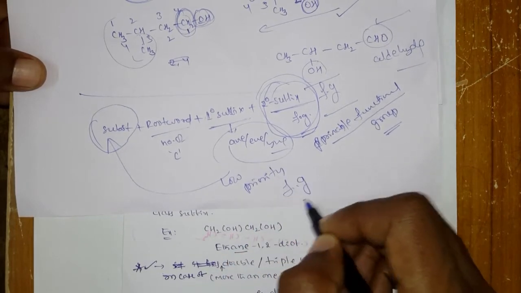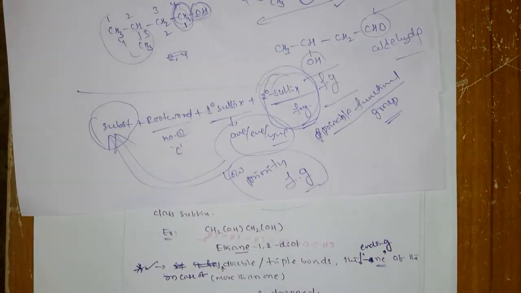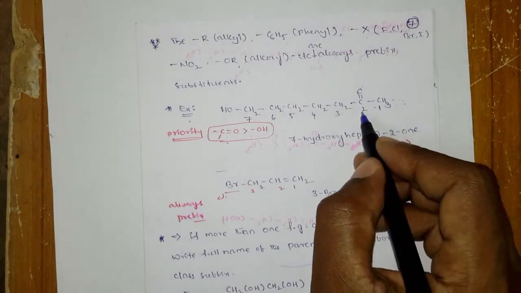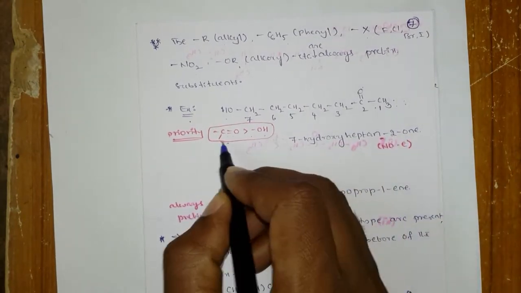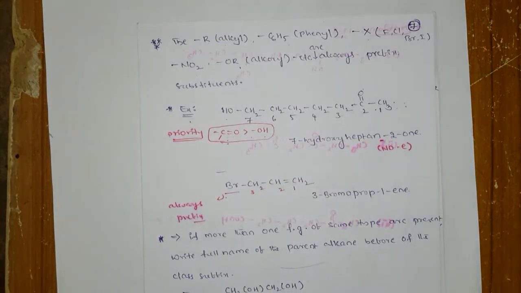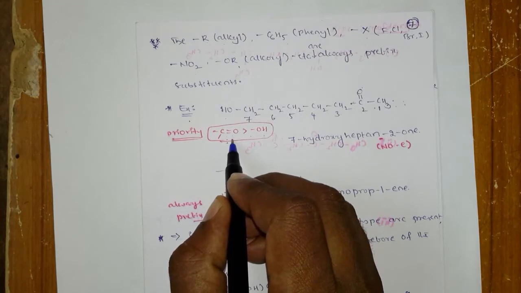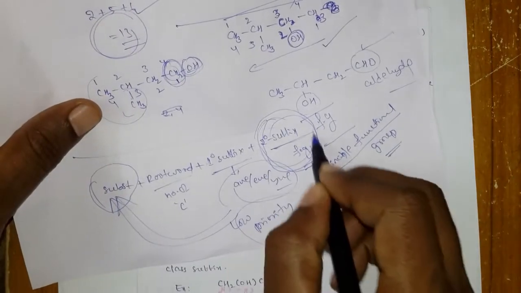Functional groups, you have to write in the substituents. Okay, example chudandi. So here keto group is there, alcohol group is there. So generally keto will get the high priority than the alcohol. Okay, so keto group high priority unte దీన్ని మనం ఎక్కడ రాయాలి? You have to write at the last.